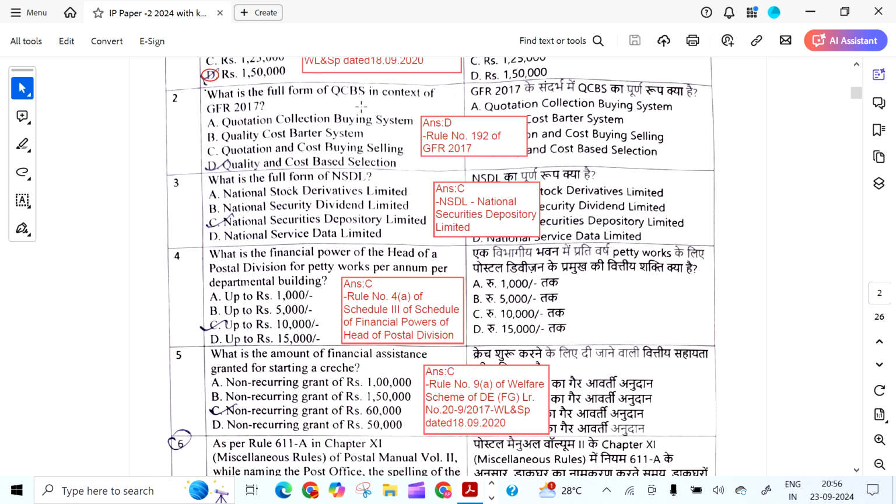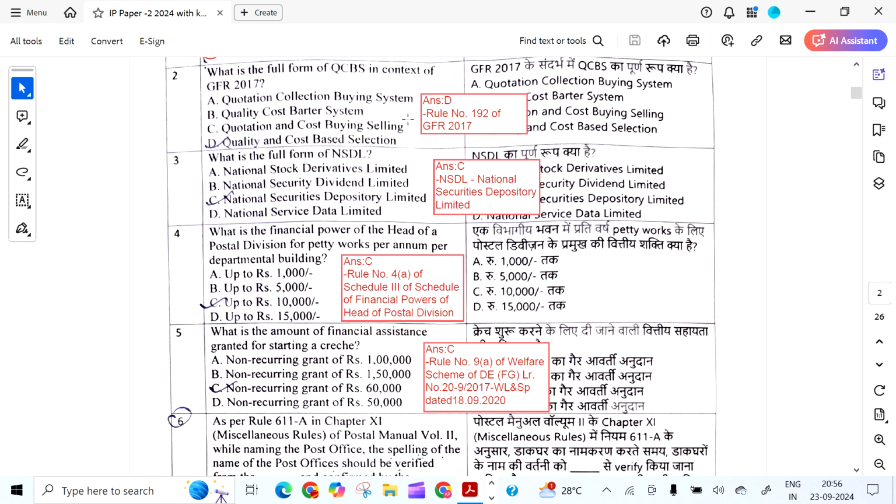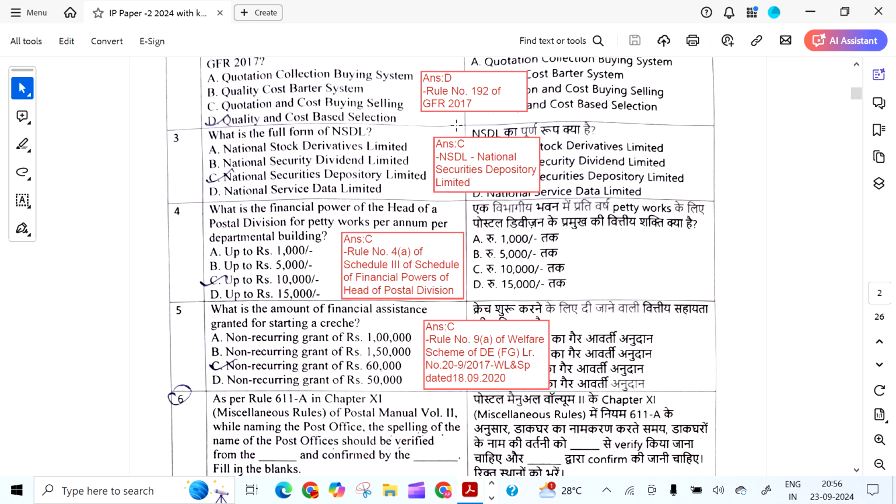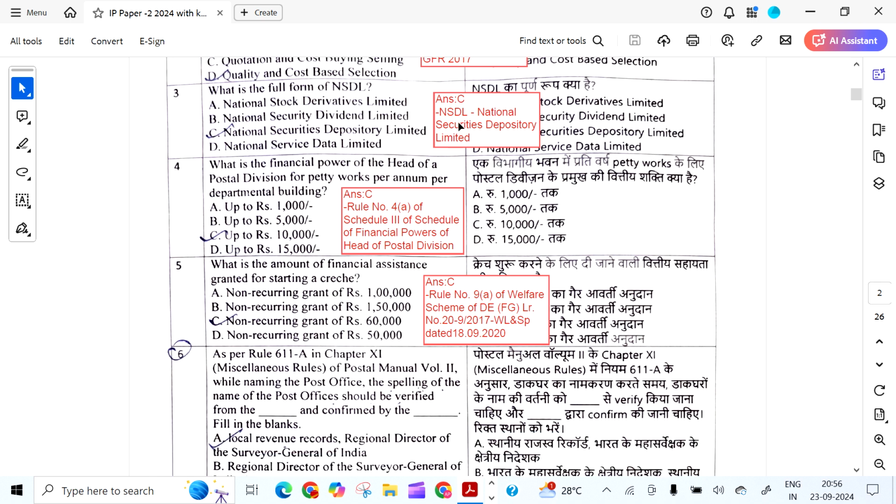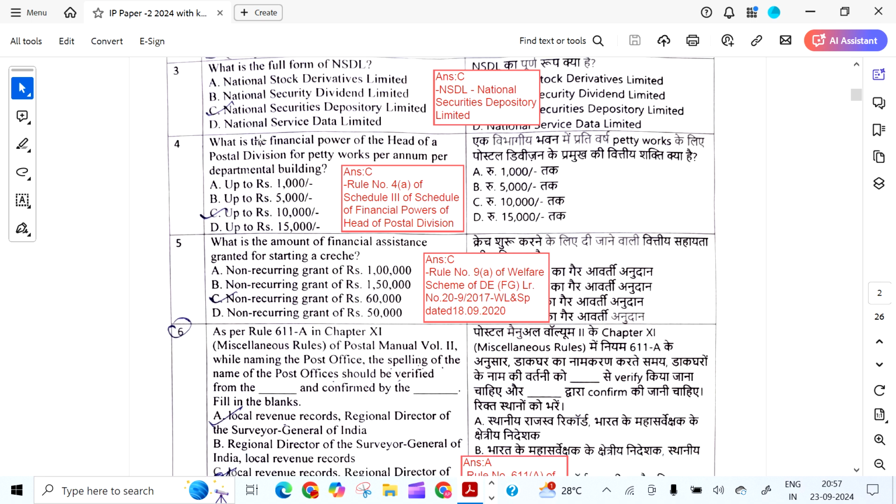What is the full form of QCBS in the context of GFR 2017? The answer is D, that is quality and cost based selection, Rule 192 of GFR 2017. What is the full form of NSDL? The answer is C, that is National Securities Depository Limited, NSDL.